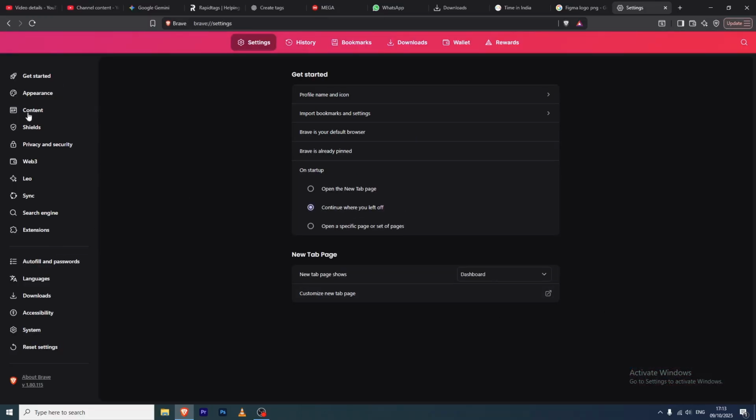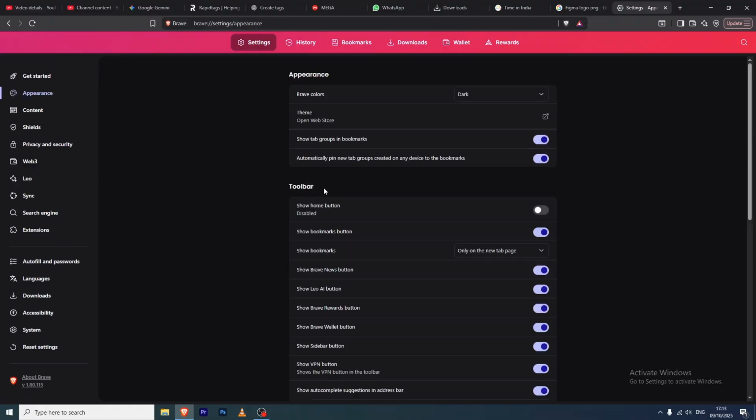After that, here on the left you can see menu options, and here as the second option you can see appearance, click on there. Then here as the second section you can see toolbar. In that section as the fifth option you can see show Leo AI button, and here you can see that it has been turned on, so by clicking it you can turn it off.